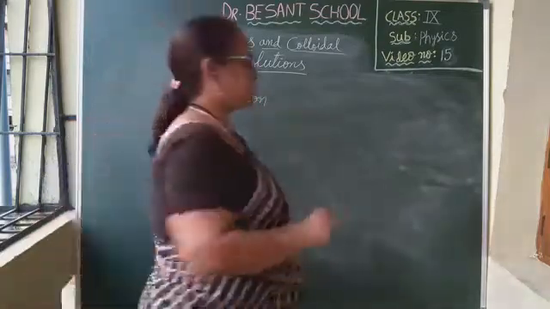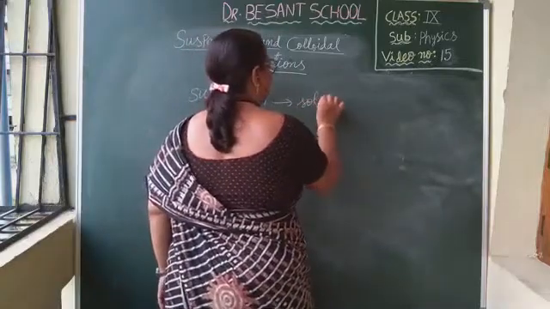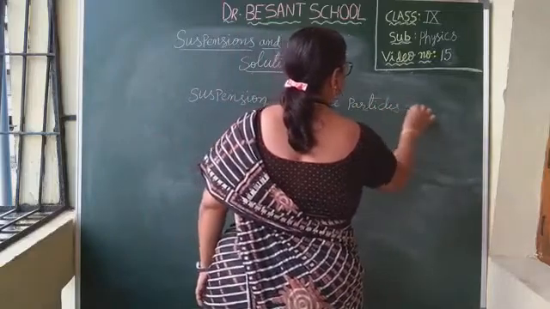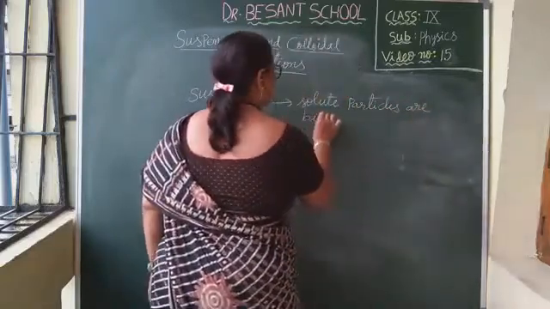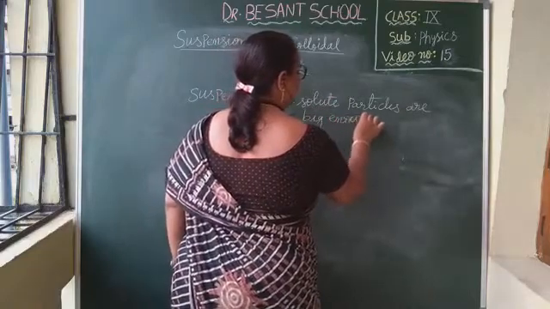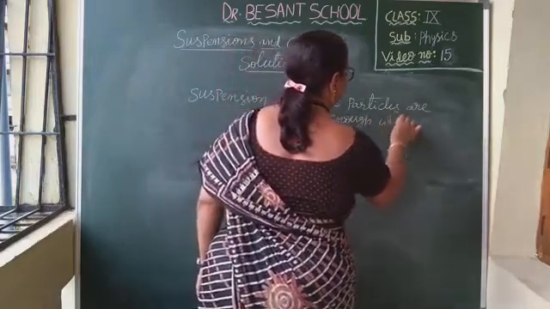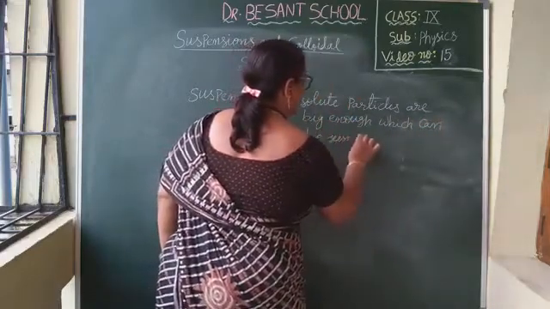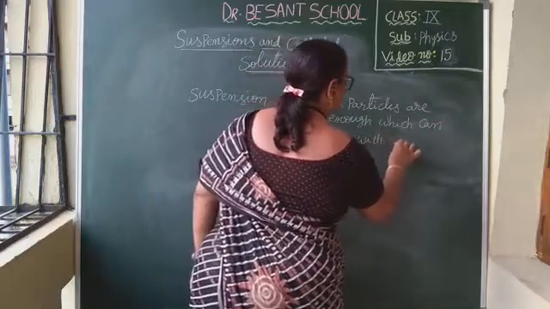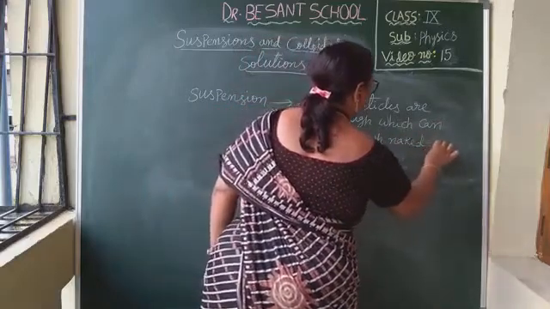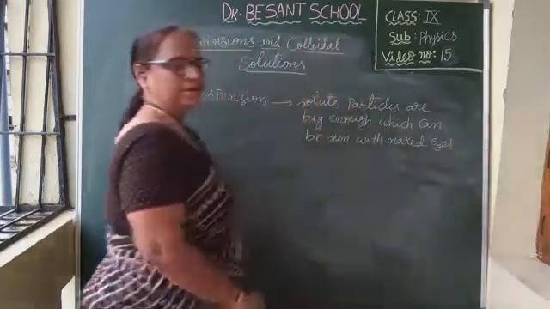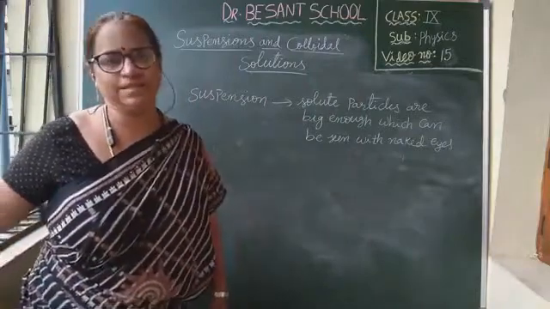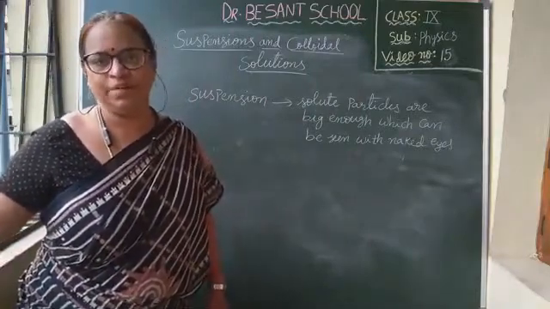Okay, children. In a suspension, the solute particles are big enough to be seen with naked eyes. Understood, children? Solute particles are big enough to be seen with our naked eyes. This is what a suspension is. Am I clear, children?